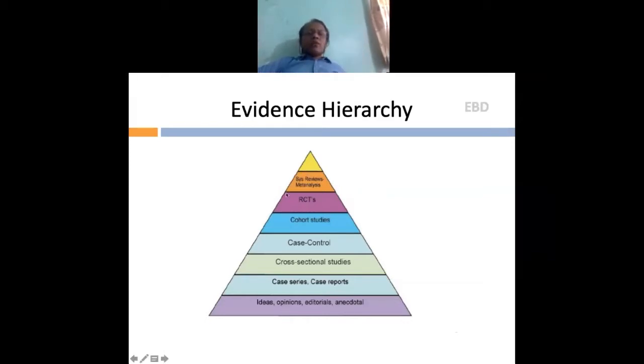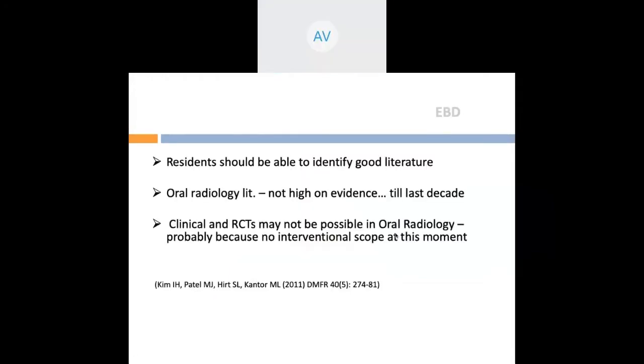So it's at a higher level of evidence, and that is why residents should be able to access good literature. We just talk about.